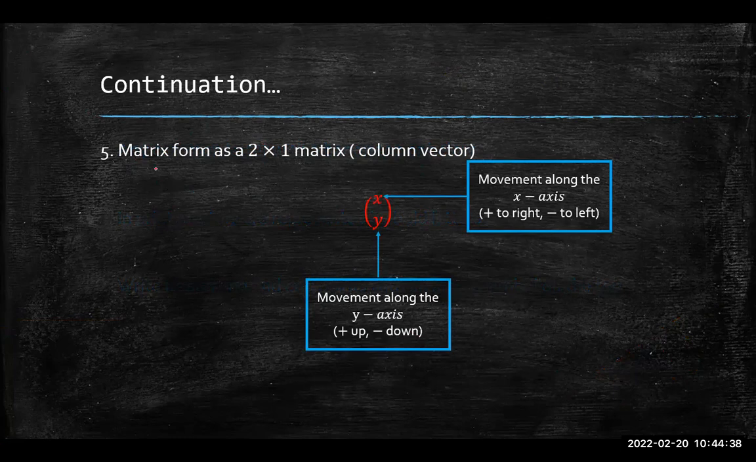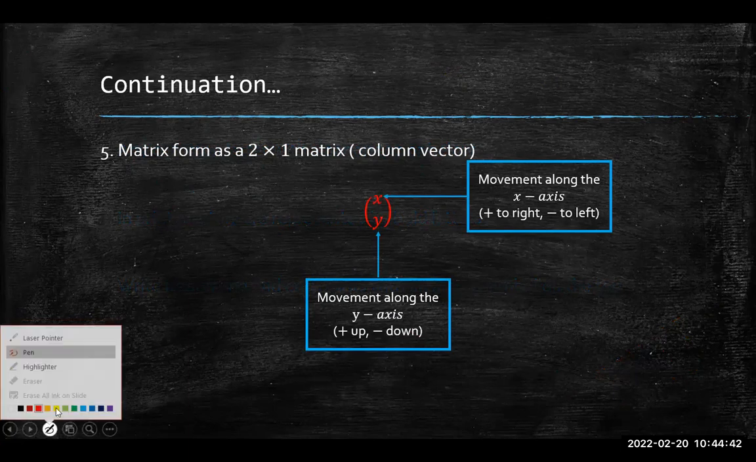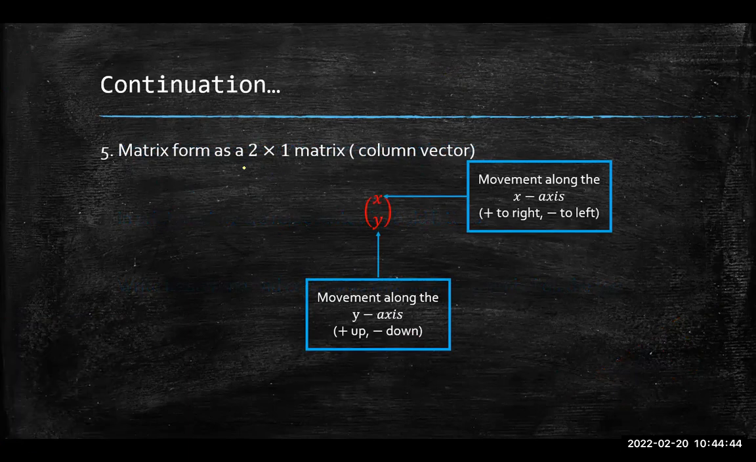Another way is the matrix form, a 2x1 matrix, right? So from your math, when you do matrices, you should know that a 2x1 matrix means that it's 2 rows, 1 column. Just like here, this vector has 2 rows but 1 column, right? And this is called a column vector. So 2x1 matrix, column vector. So you might also see your vector represented like this, right?